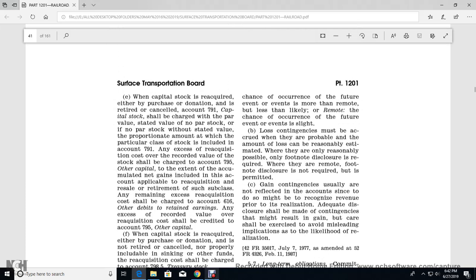Alright, when capital stock is reacquired, the purchase of the donation of the retired cancelable account 791 capital stock should be charged with the par value, or stated value with no par stock, or the proportional amount for the particular class of the stock included in the account 791. Except for the reacquisition cost over the recovered value of the stock, which shall be charged with 795 of the other capital extent of the accumulated net gains included the acquisition account applicable to reacquisition, release, resale, retirement of such subclass. The remaining extent of the reacquisition cost shall be charged with the account 616 other debts, retained earnings. Any excess of the recorded value over the reacquisition cost should be credited with the 1705 other capital.